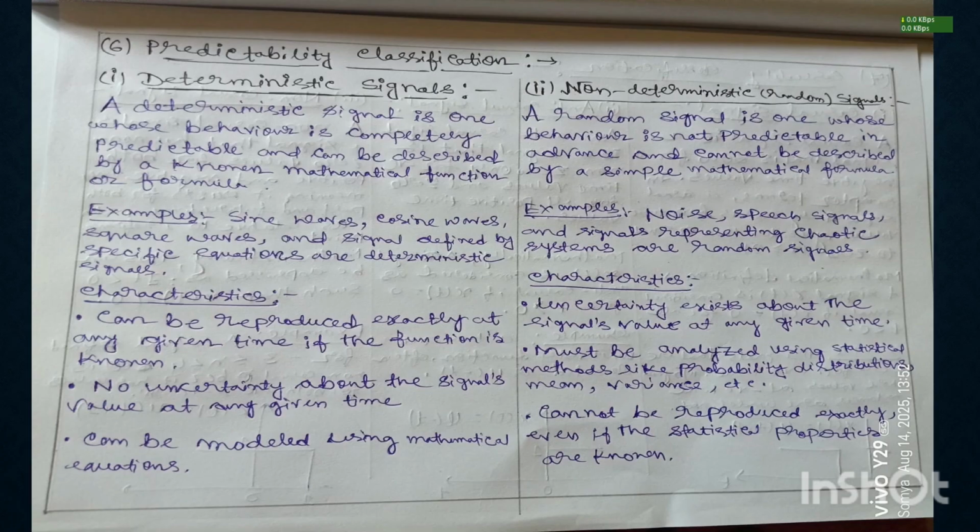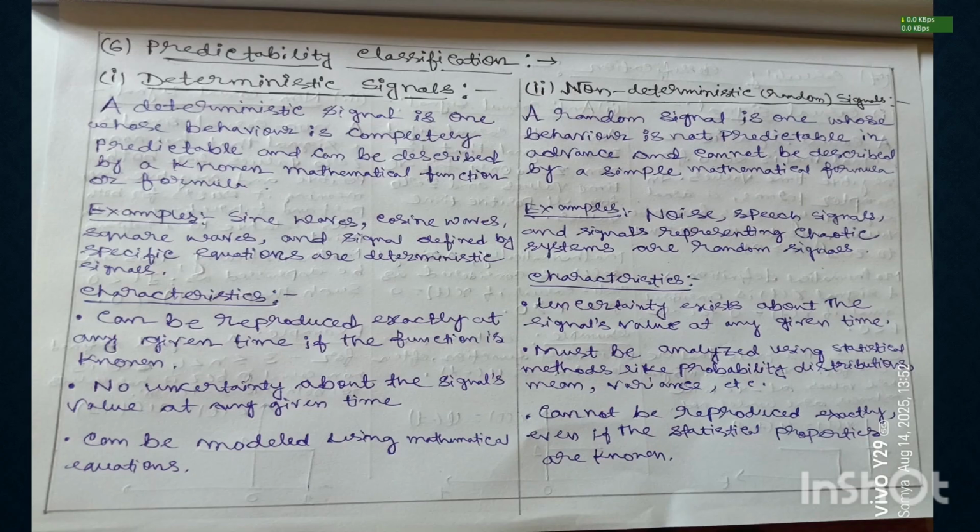The examples of deterministic signals are sine waves, cosine waves, square waves, and signals defined by specific equations. Now we see some characteristics of deterministic signals. Number one, it can be reproduced exactly at any given time if the function is known. Number two, no uncertainty about the signal value at any given time. Number three, it can be modeled using mathematical equations.